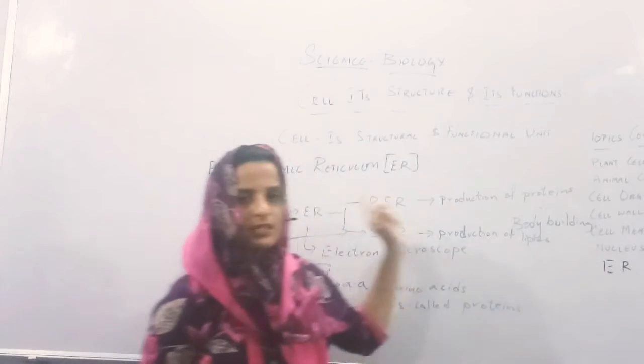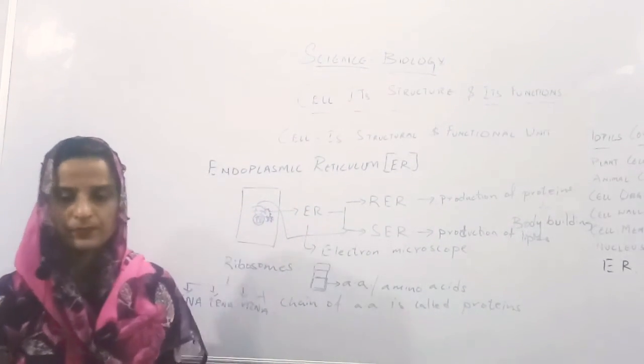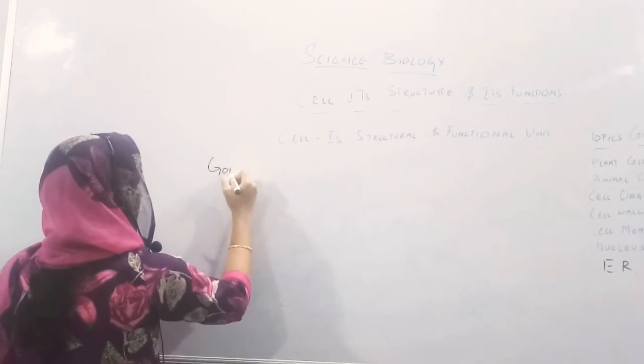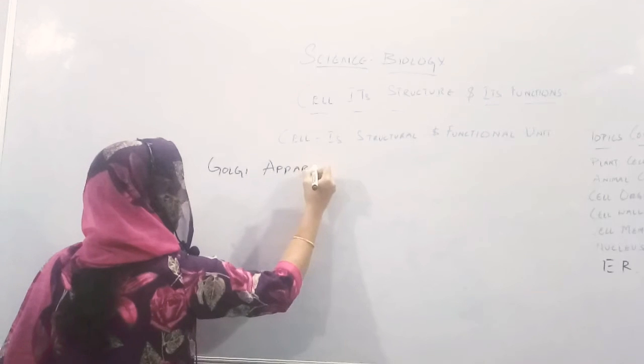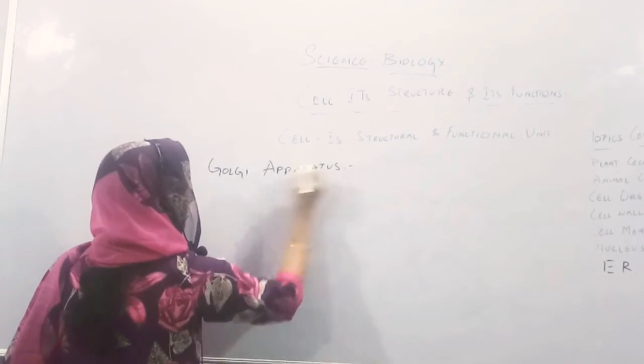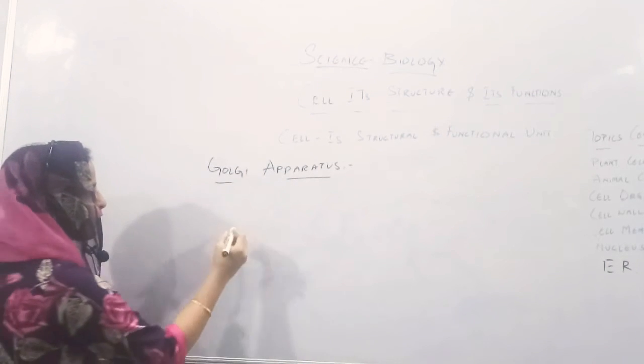Now we are going to the next cell organelle, that is nothing but the Golgi complex. Golgi apparatus.